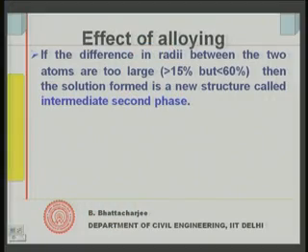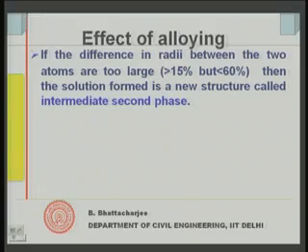So, they are not similar, they are quite dissimilar, right. The difference is greater than 15% and less than 60%, because at 60% and above they will form an interstitial solid solution. Now, this forms a new structure, and it is called an intermediate second phase, because now they can neither get into the space between them nor replace them.